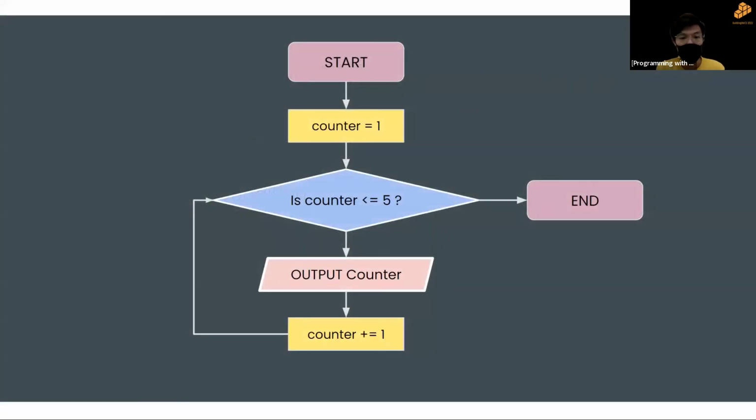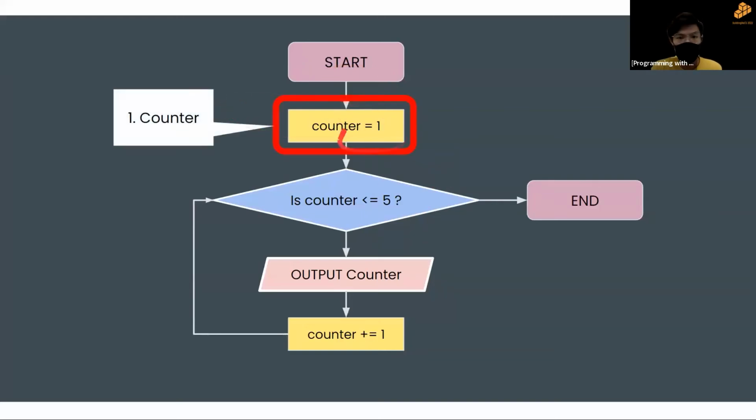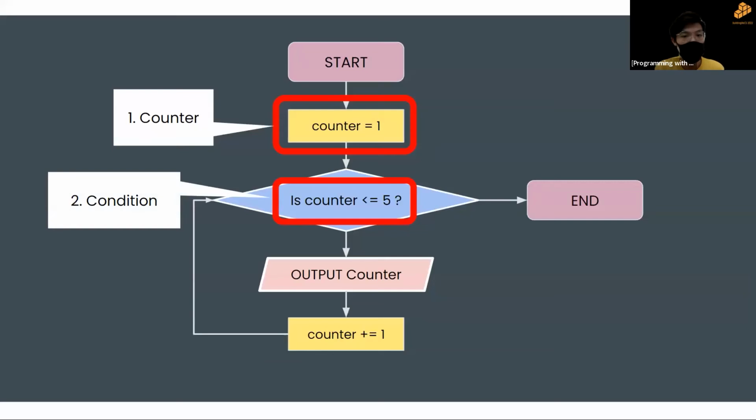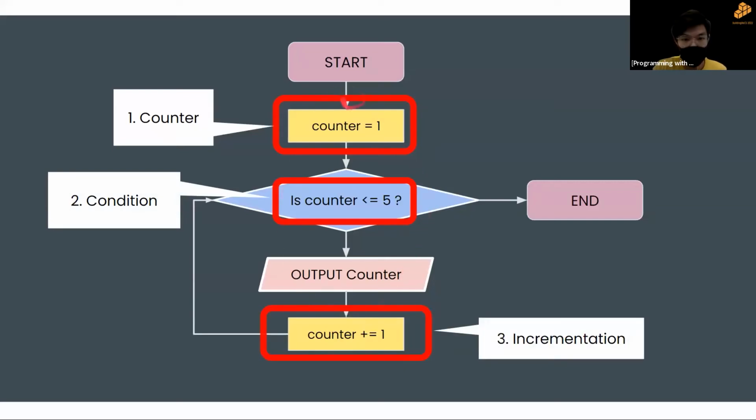Regarding the example I gave, where I want you to count from 1 to 10 and output all the numbers, this is a flowchart of how we do that, but counting up to 5 only. I'll explain how this works later on. This is just an idea of how a loop works. As you can see, we have the counter, where you initialize. This is just a flow chart, so this is not C++, so we don't have to declare an integer at the start. It's just to help you visualize what's going on. Next we have the condition, and then we have the incrementation, where we increment the counter.